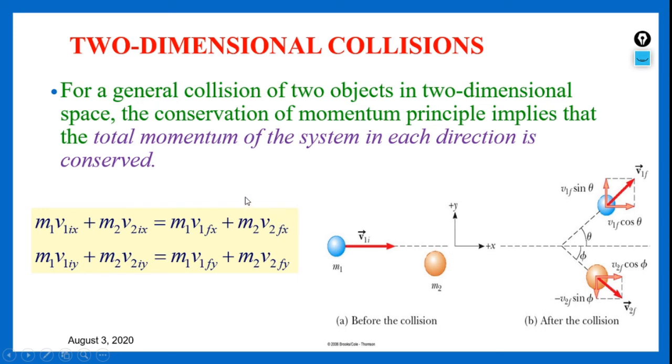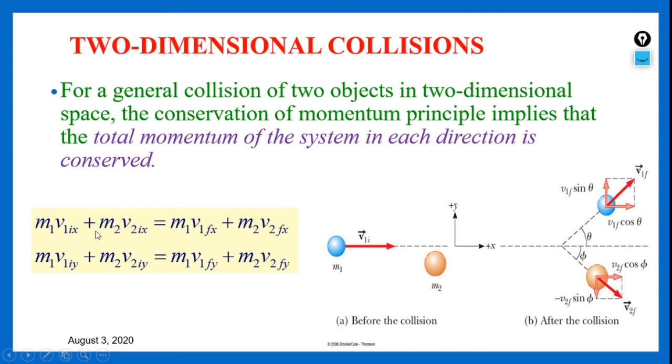So for the total momentum of the system in each direction to be conserved, if you observe here, in the x direction we have taken the values of momentum, and in the y direction also we have taken the momentums. So initially m1 v1 in x direction plus m2 v2 in x direction is equal to m1 v1 final velocity in x direction plus m2 v2 final.